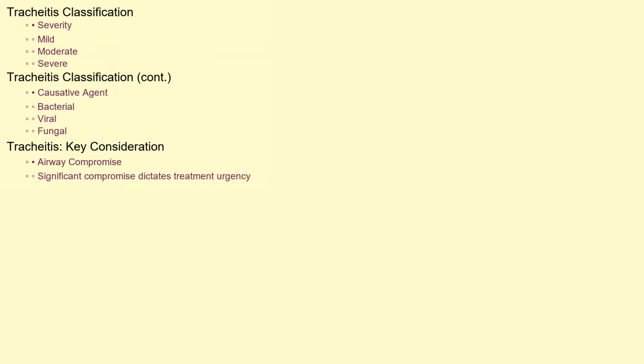Tracheitis is not typically divided into subtypes, but we can classify it based on its severity: mild, moderate, and severe, or by the causative agent, such as bacterial, viral, or fungal tracheitis. The most important distinction is whether the airway is significantly compromised, which dictates the urgency of treatment.